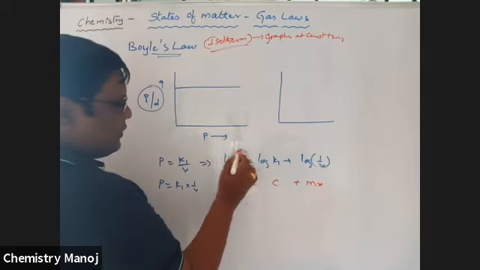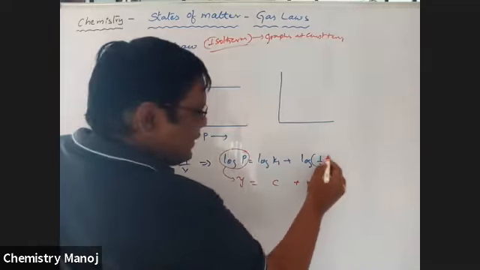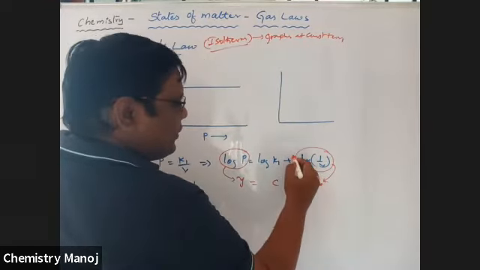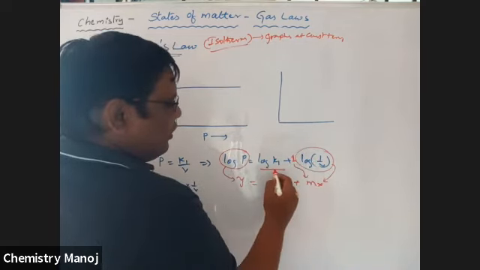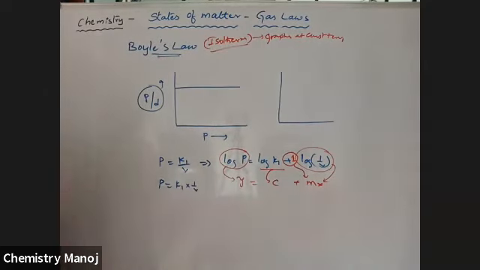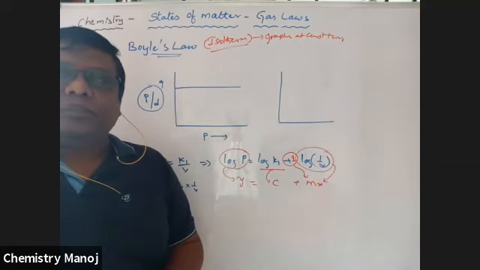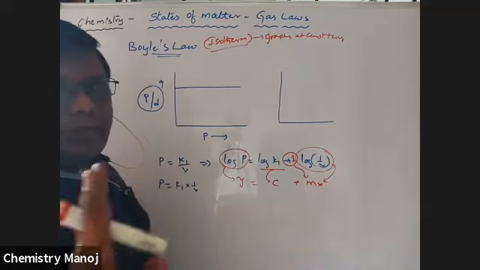On the y-axis, log P is taken. On the x-axis, log 1 by V is taken. So here the slope is equal to 1, which is m, and c is equal to log K. Here the slope is positive n. In the previous case it is negative n, if it is log V. Okay, so see here, my dear boys, please don't chat with yourselves.